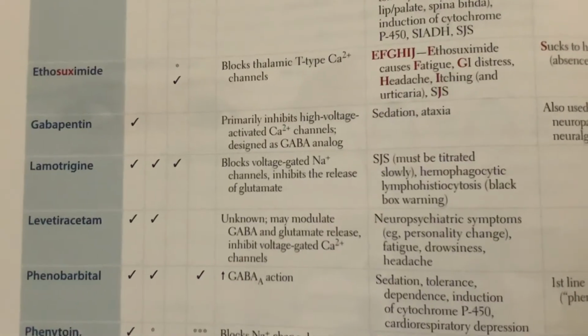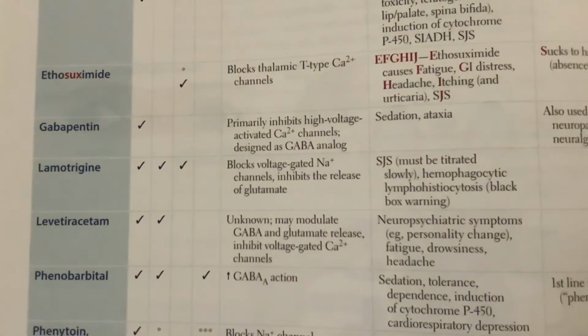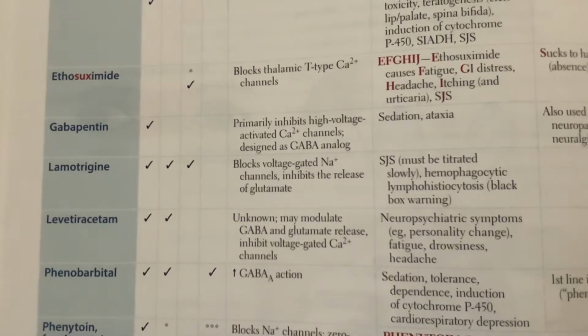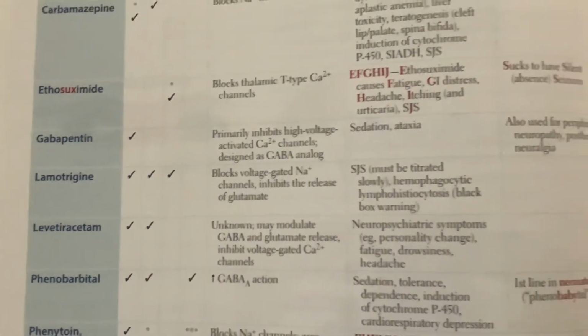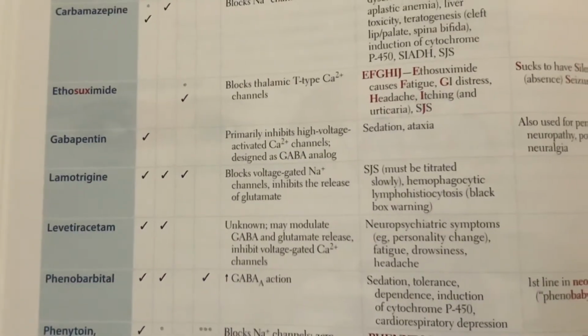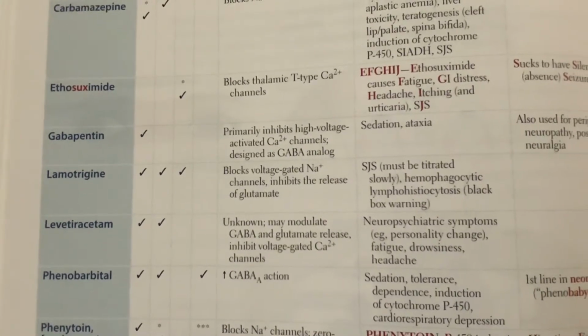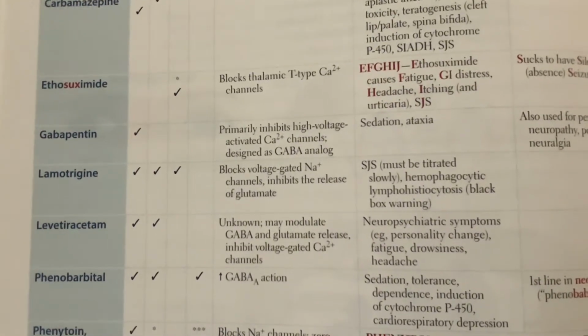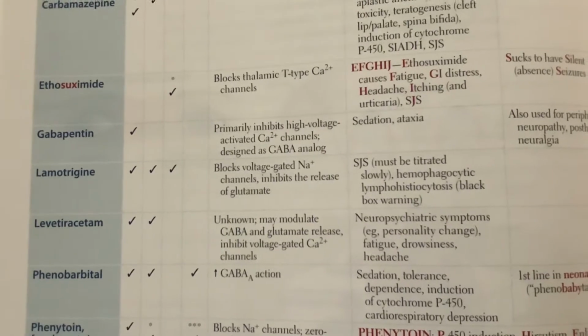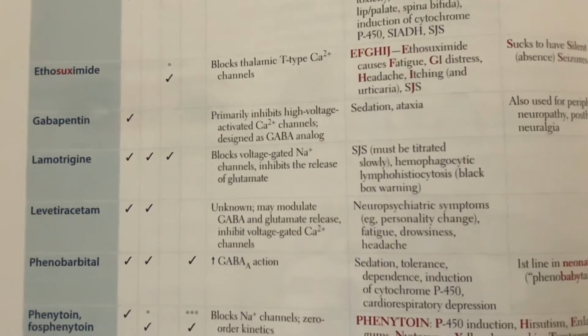We can also have hemophagocytic lymphohistiocytosis. Okay, that's a black box warning. So that's it. So lamotrigine, just remember that it's good for all types of seizures, more or less, and it's going to block voltage-gated sodium channels, inhibit the release of glutamate, and remember Stevens-Johnson syndrome.